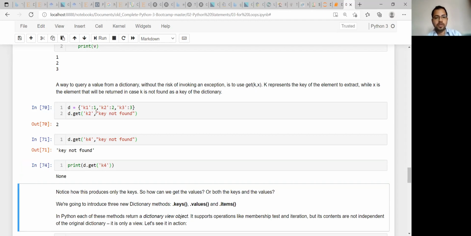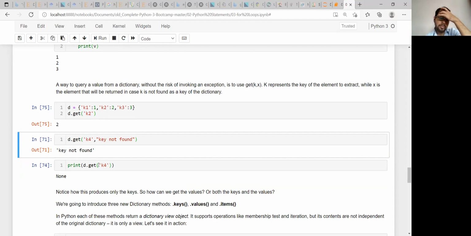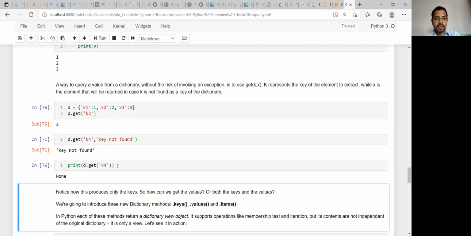So suppose you are not writing this, then no problem, you will get the value. But by mistake you have written K4, so then you are getting None. So what is this None? You will be confused in future if you are getting it like this.